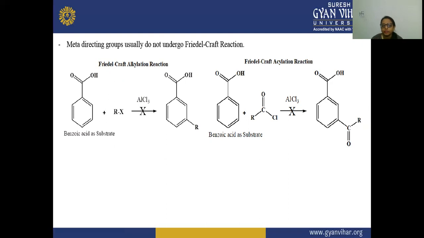And secondly, when benzoic acid is the substrate with an acid chloride in the presence of AlCl3, no reaction happens on the meta-directing group. So they do not show Friedel-Crafts alkylation or acylation reactions.